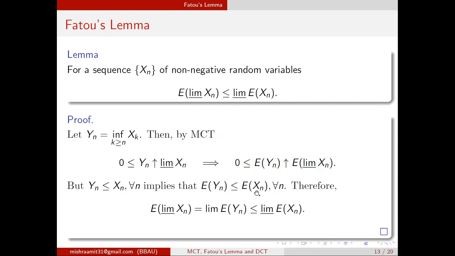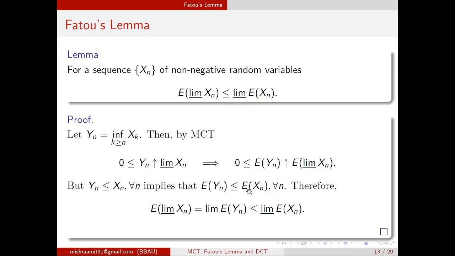Now see it carefully. The expectation of yn is a sequence of real numbers. The expectation of xn is again a sequence of real numbers. If I call them an and bn, then you know that an is less than or equal to bn. Then the limit of an is a converging sequence. It converges to the expectation of the limit inferior. But you do not know anything about the expected value of xn. So there are two sequences, an and bn. An is less than or equal to bn. An converges to a. Then we know that a will always be smaller than the limit inferior of bn.